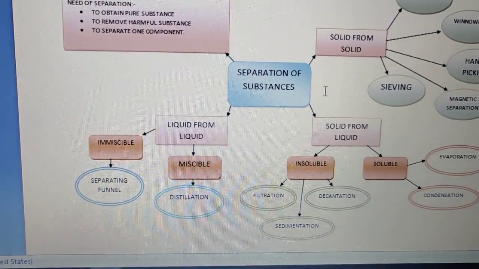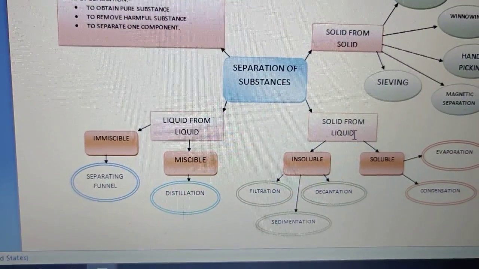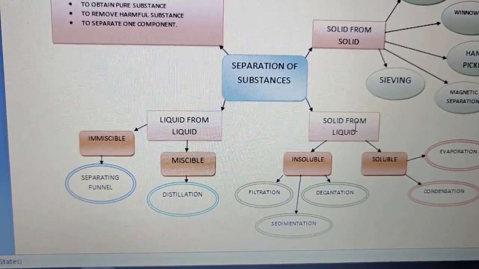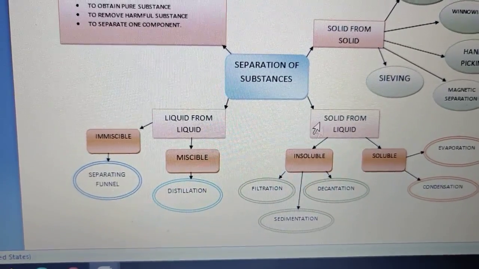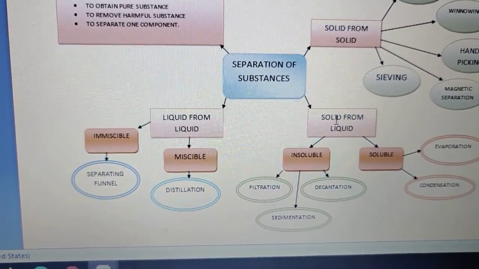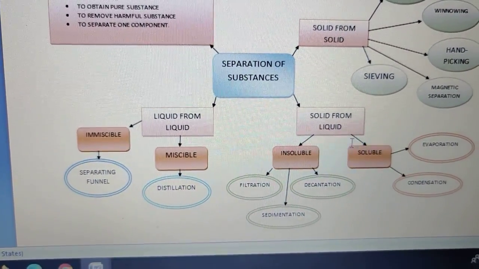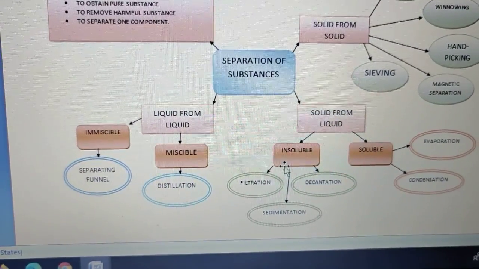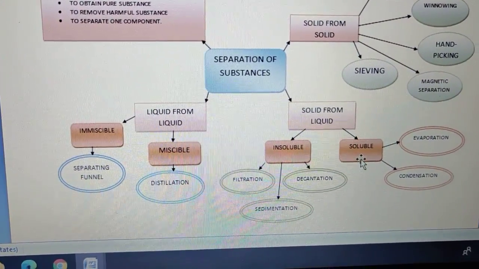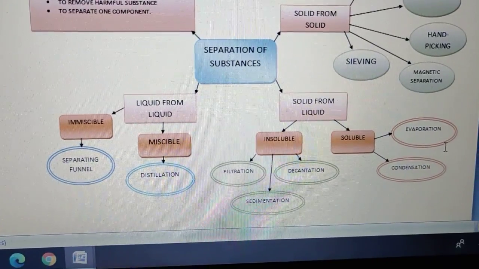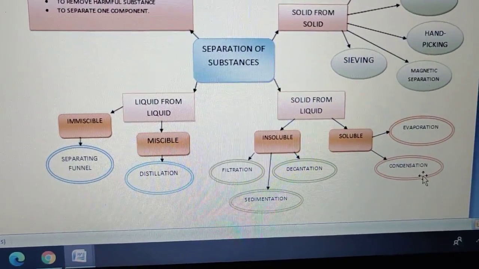Then the next is if you want to separate a solid from a liquid. Firstly, the thing that should come to your mind is whether that solid has been dissolved in the liquid or not. If it gets dissolved, we say that the solid is soluble in the liquid, then we can use the process of evaporation and condensation.